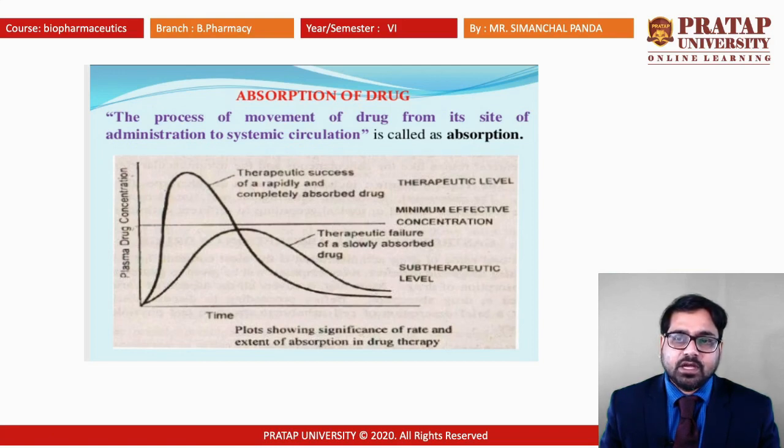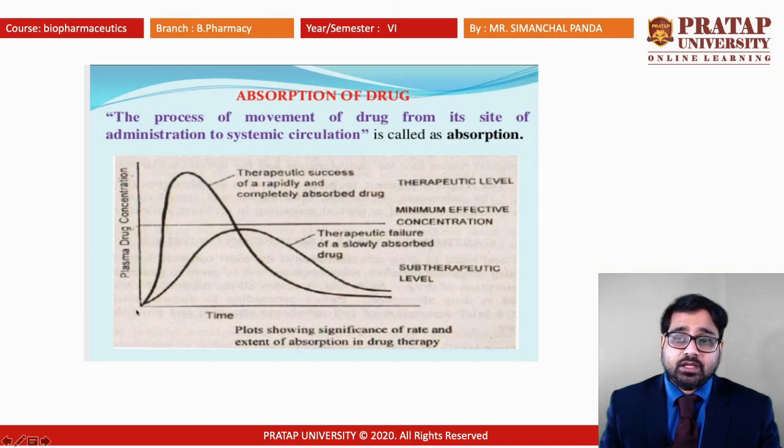Giving one example, an adult dose requires 100 mg, but the child dose is 10 mg. If the adult takes 10 mg of the drug, that may not give any pharmacological activity in the body, because the minimum dose required is 100 mg. So if any adult takes a child dose, the drug may not give its efficacy. Why? Because the plasma concentration cannot cross the minimum effective concentration. If the drug crosses the minimum effective concentration, then the pharmacological activity in the body will start. The drug will start to show its activity.